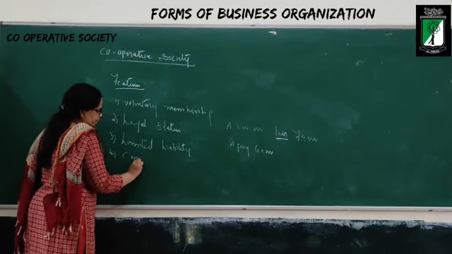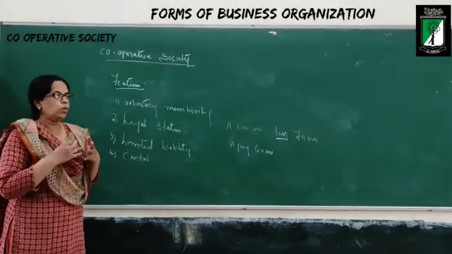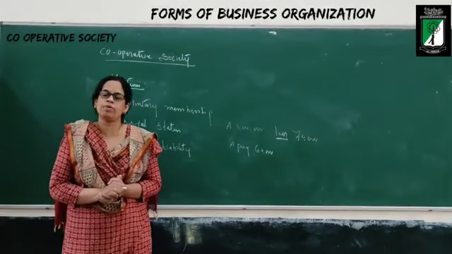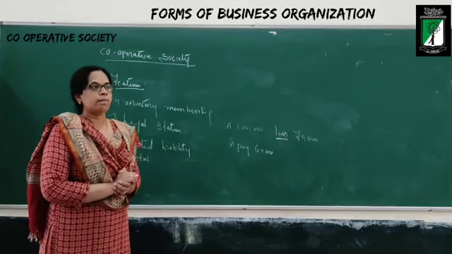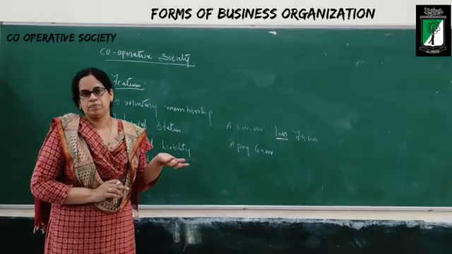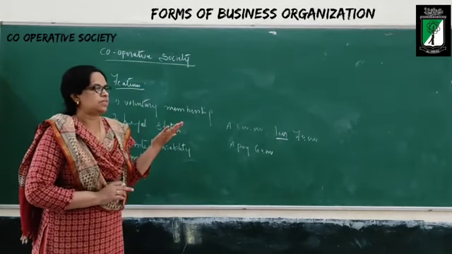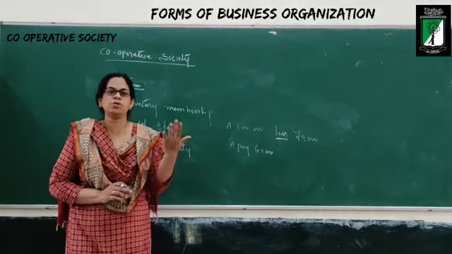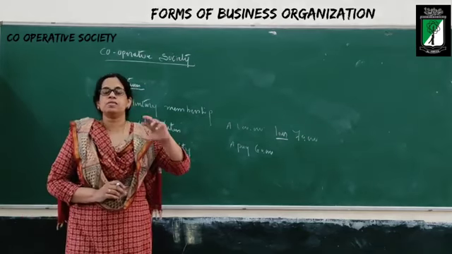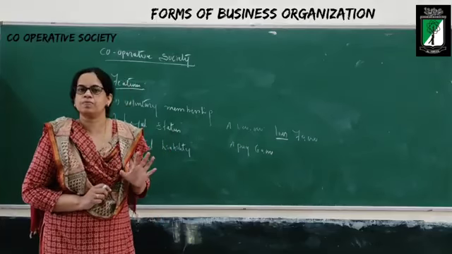The next one is control. Who is going to control this cooperative society? The members are going to select the managing committee, who should be the president, who should be the treasurer, who should be the secretary. Members are going to select the managing committee by voting system.